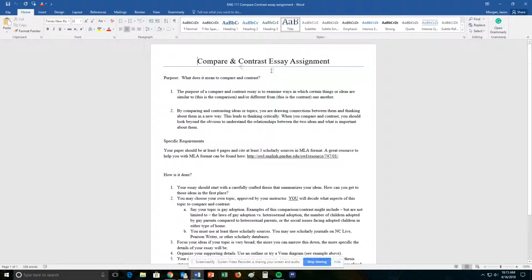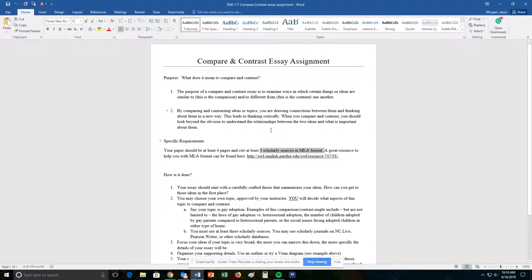So Compare Contrast Paper 2. This is the last paper that you have to write for this class. It's kind of like a combination between the compare-contrast paper and the argument paper. So once again, we're going to take the best of both worlds, where you're going to basically pick 2 things and state that one is better than the other. And the difference here is that in the first compare-contrast paper, you got to pick the reasons why. You didn't necessarily have to do any research or give reasons why one thing was better than another. But for Compare Contrast Paper 2, you're doing the same thing, except this time you have to do research. You need at least 3 scholarly sources to